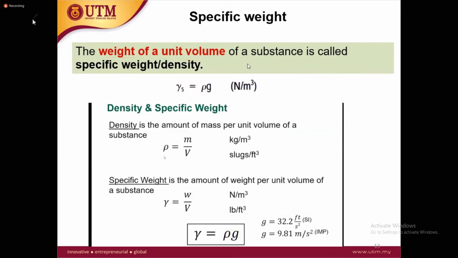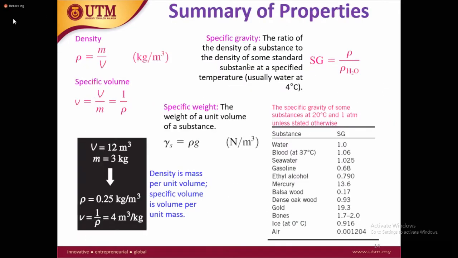Okay, now you have the summary of all these fundamental units. We already know density is the mass over volume. Specific volume is the volume over mass, or specific volume is 1 over density. Specific weight is the density multiplied by the gravitational acceleration, g. Specific gravity is the density of a substance or object over the density of water. So then we have already discussed this table, how they have the correlation.